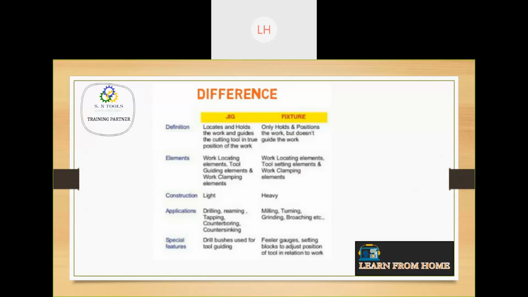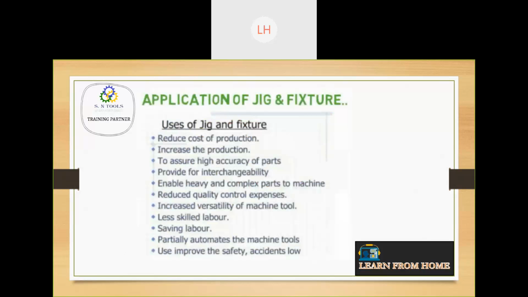So special features: we have drill bushes in the jig, but in the fixture we have feeler gauges, as well as setting blocks to adjust the position of the tool relative to the work. Okay, this is a difference. Now, what is the application? Why do we have to use jigs and fixtures?